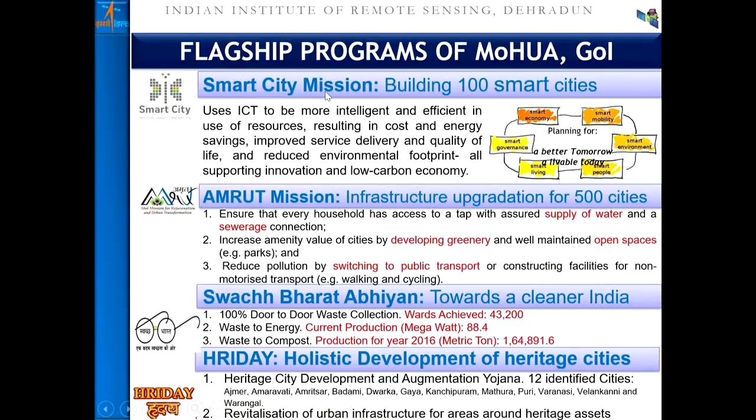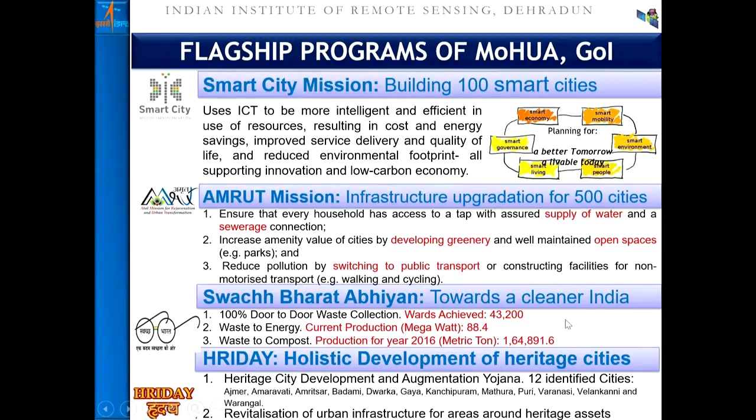In each program, the government has laid emphasis on utilization of geospatial technology. We all know Smart City Mission is nothing but utilization of ICT, information and communication technology, to make our city more livable. Amrit Mission speaks about the services and master plan formulation. Swachh Bharat Abhiyan speaks about making the city clean and defecation free. Hriday program speaks about the preservation and conservation of the heritage cities.